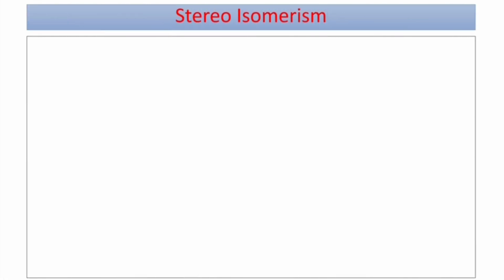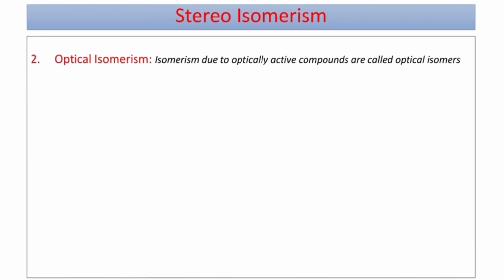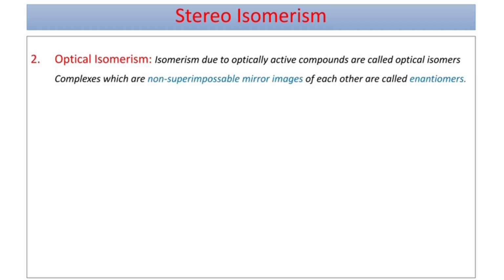Moving to the next type of stereoisomerism, that is optical isomerism. Remember, optical isomers are obtained by the rotation of plane polarized light, and such compounds are known as optically active compounds. On the basis of the rotation, there are two different optical isomers. Isomerism due to optical activity of compounds gives optical isomers. Complexes which are non-superimposable mirror images of each other are also known as enantiomers.